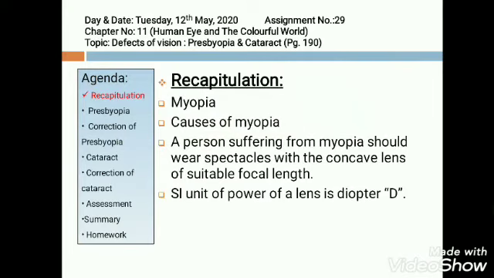Now coming to myopia. Myopia, as you can see in the figure, a person can see easily the nearby placed objects clearly and distinctly, but is unable to see the objects which are placed at a distance from the eyes.